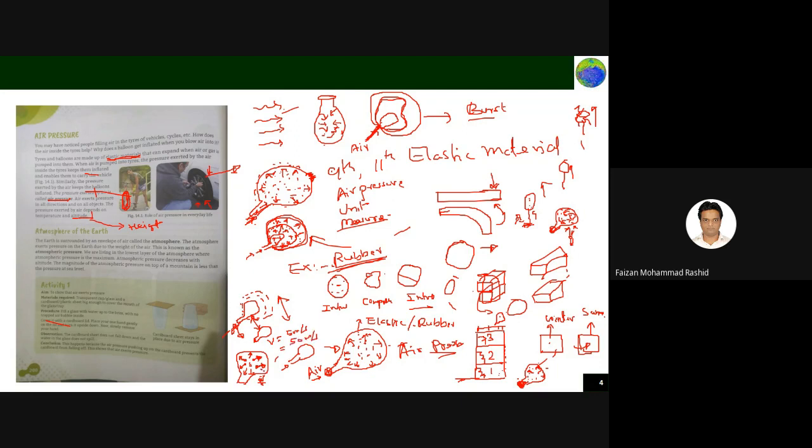So now the air molecules have more speed, and they strike the wall of the balloon very fast, and it may burst. So the air pressure always increases with temperature and height. If there is an increase in temperature, the air pressure will increase.